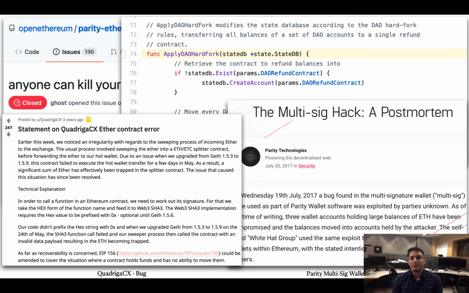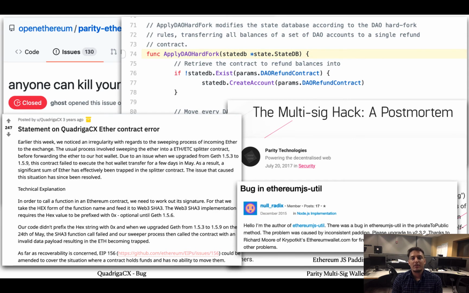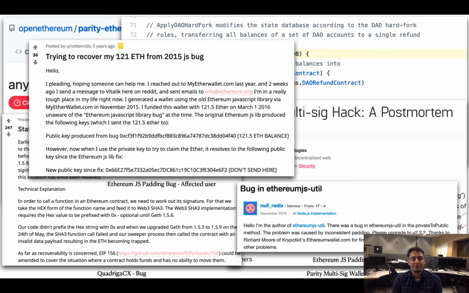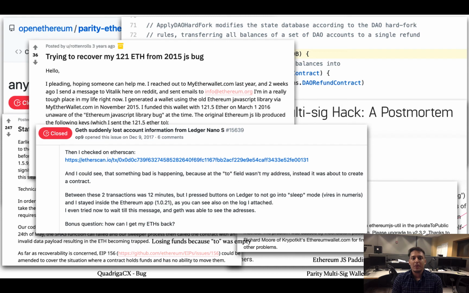This is the Quadriga CX bug where the contract address was computed incorrectly due to a change of API. This is another bug discovered in the Ethereum JavaScript library which computed the address of a wallet incorrectly. This is a user whose funds got stuck because of the bug in the Ethereum JavaScript library. This is a bug in the client implementation which forgot to add a to field to the transaction. Ethereum treats such transactions as a contract creation transaction, and this results in a contract with no code in it, leaving the ether sent in the transaction in a state of limbo.